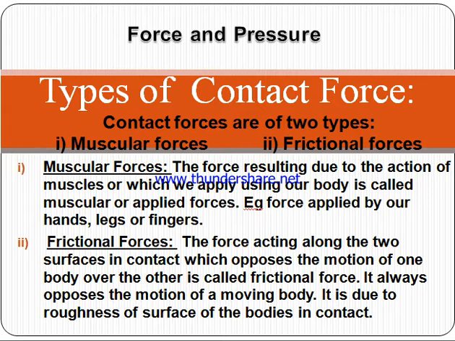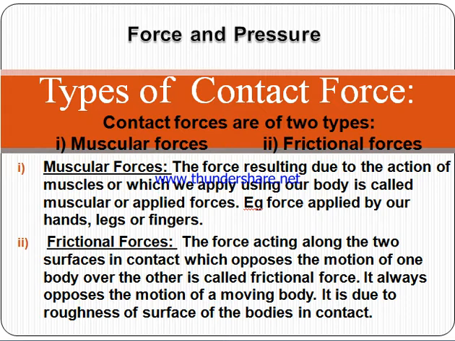The second is the frictional force. It is a contact force between the floor, the surface, and the moving object. Suppose you are running, then you stop after a time, or a rolling ball stops after a time. This is due to the frictional force, the opposing force applied by the surface or floor.